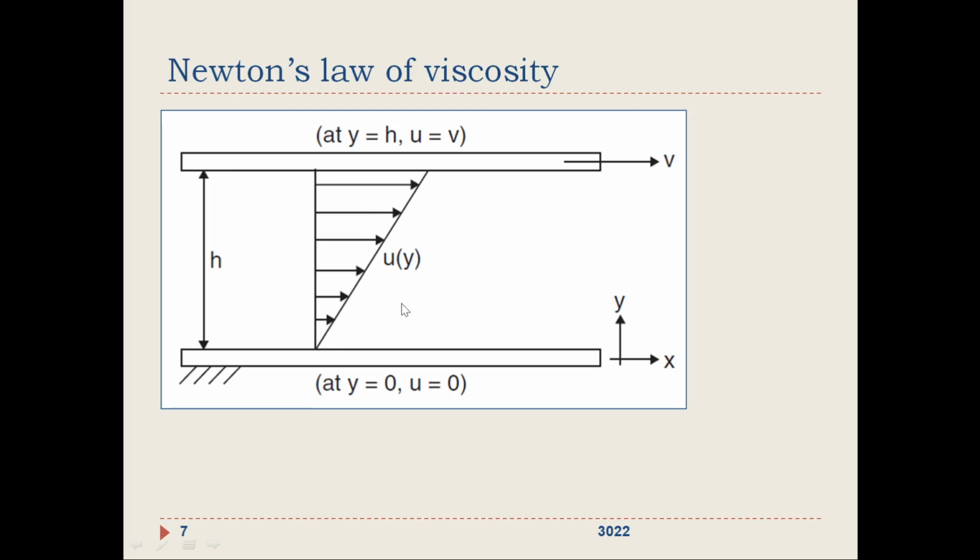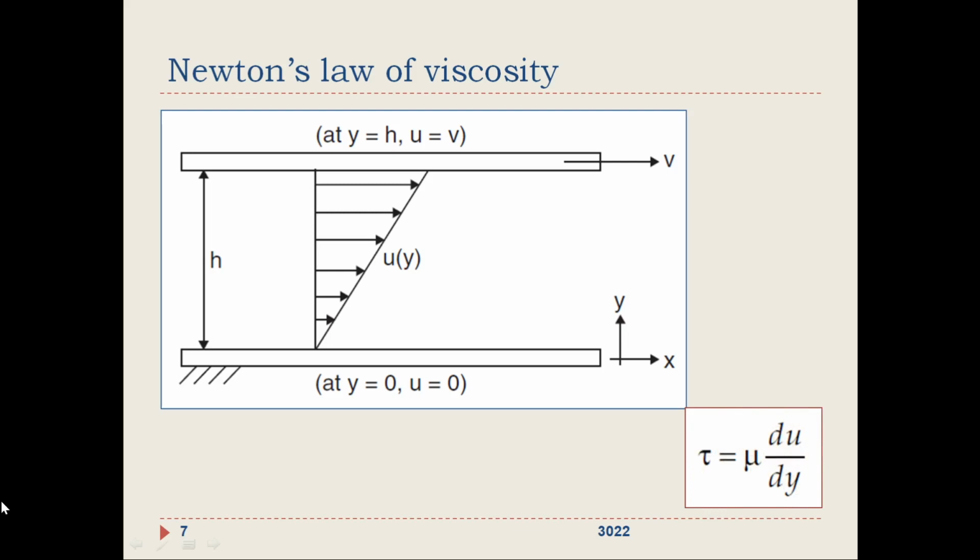In such a situation, Newton developed a law known as Newton's law of viscosity, by which viscosity is defined as well as the shear stress. The shear stress is the stress when a force is applied in a plane parallel to the movement or the application of force. It is given by tau equal to mu du by dy, where tau is the shear stress.